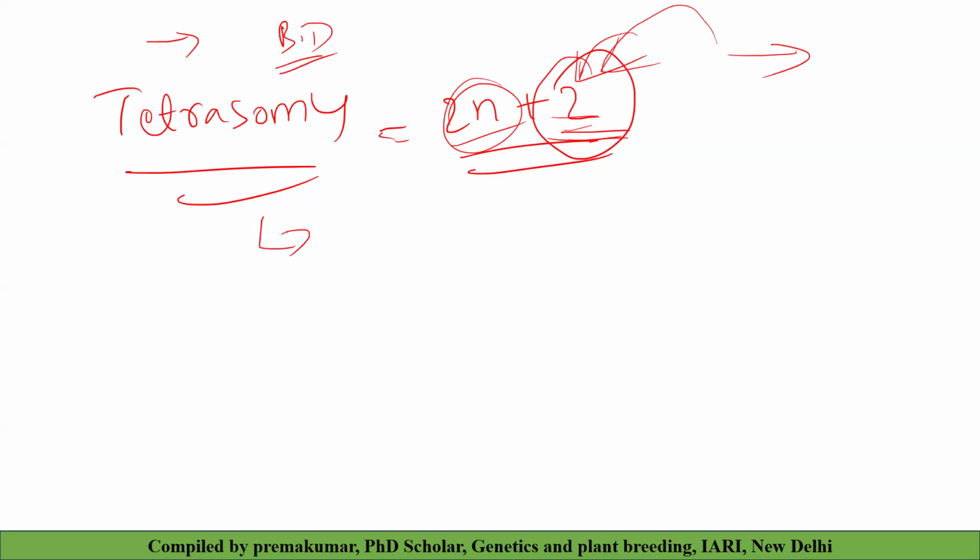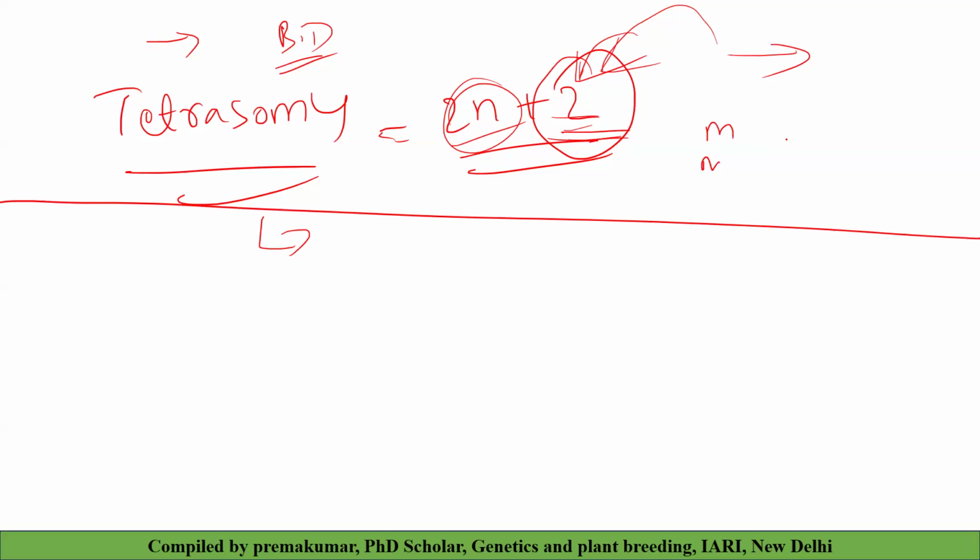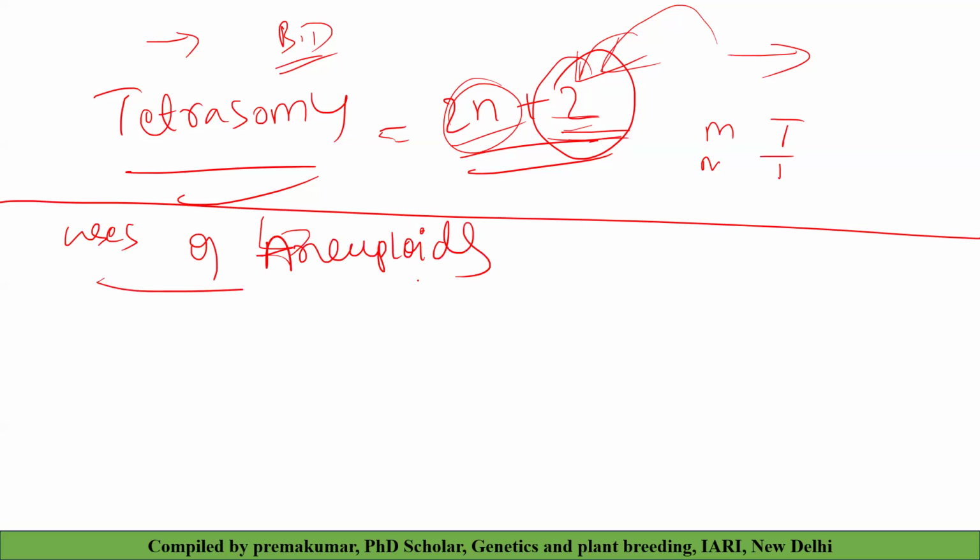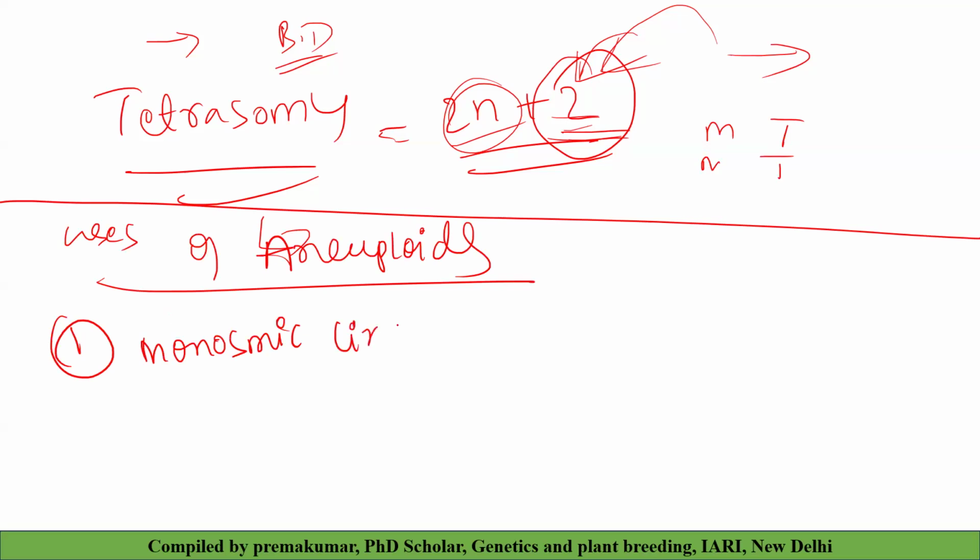Then another important use of these aneuploids. We have seen monosomics, nullisomics, trisomics, and tetrasomics. We will study what the uses of these aneuploids are. One is to study the role or loss or gain of chromosomes. For example, we create monosomic lines and can study the gene.